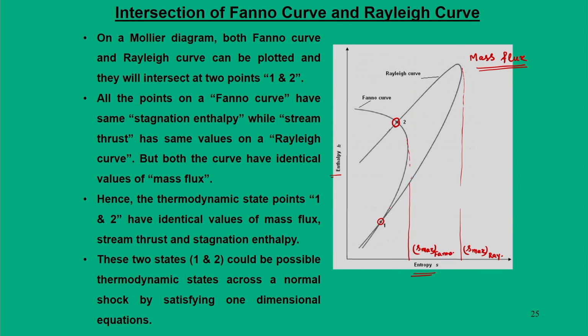Point 1 in both the Rayleigh and Fano curves happens to be in the supersonic region, and similarly point 2 is always in the subsonic region.